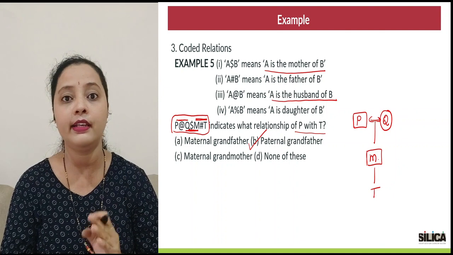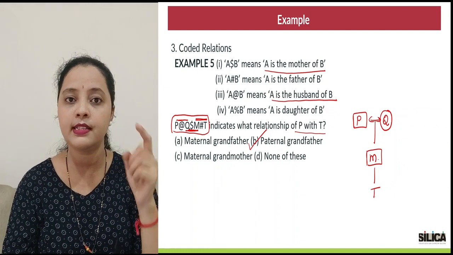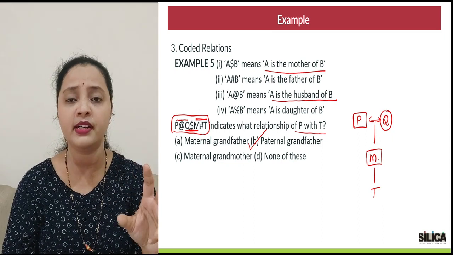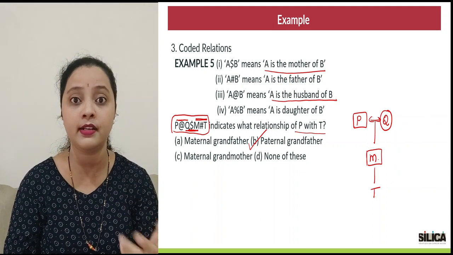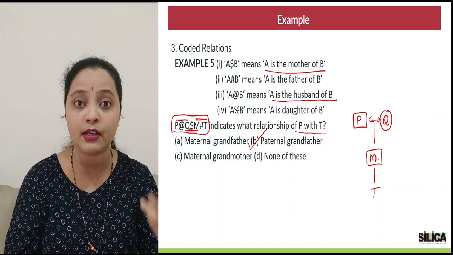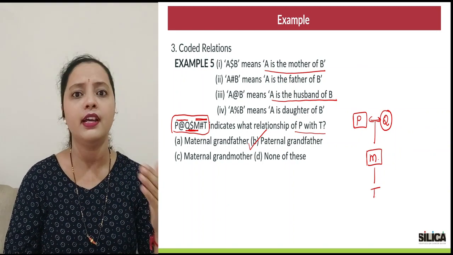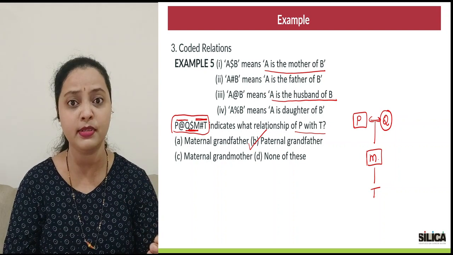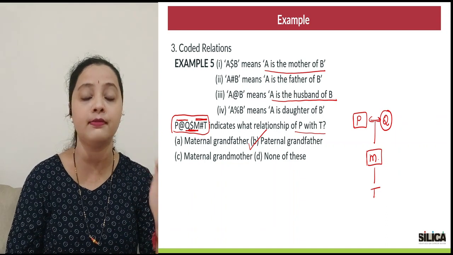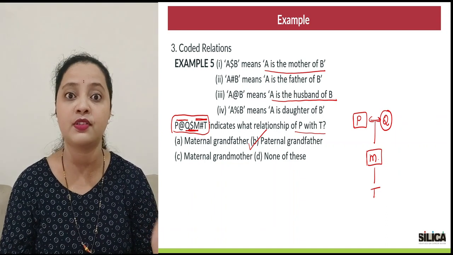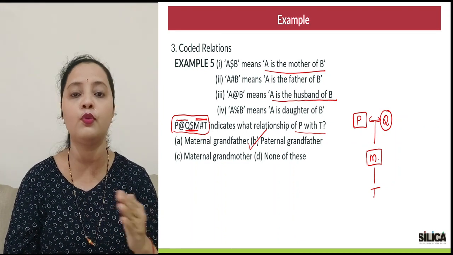Idea clear? So basically in blood relations, how many types of questions will we have? There are 3 types of questions. One is 3-4 statements that are jumbled up; you decode them, draw your diagram, get your answer. The second type is a puzzle where you are concerned about how many generations, how many couples; you draw the tree, get your answer. And the third type is this coded relation where instead of statements they give you certain symbols. You decode them. First priority is looking for a perfect symbol combination, eliminating options based on gender. If more than one option is possible, we'll simply solve for one of the two options and get the other sorted.